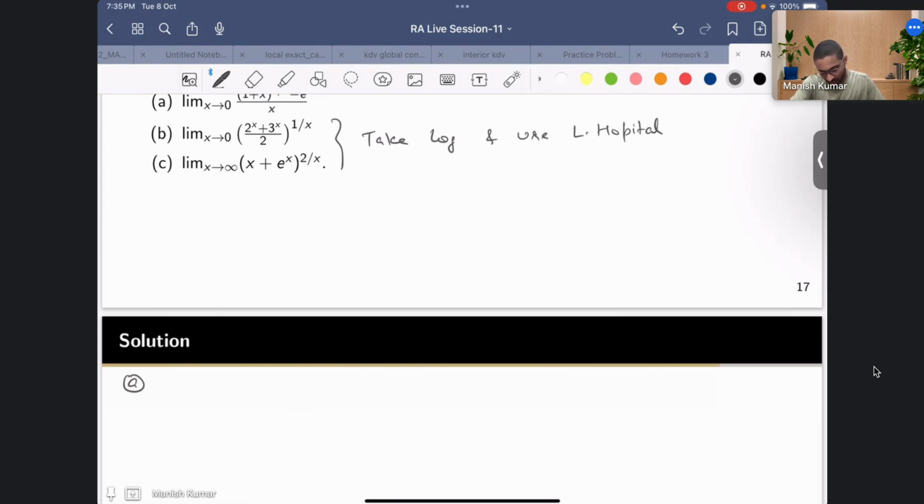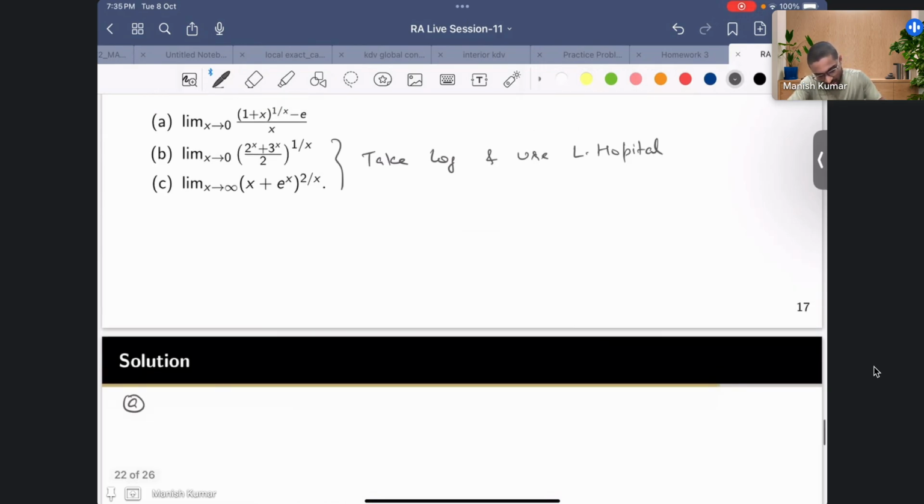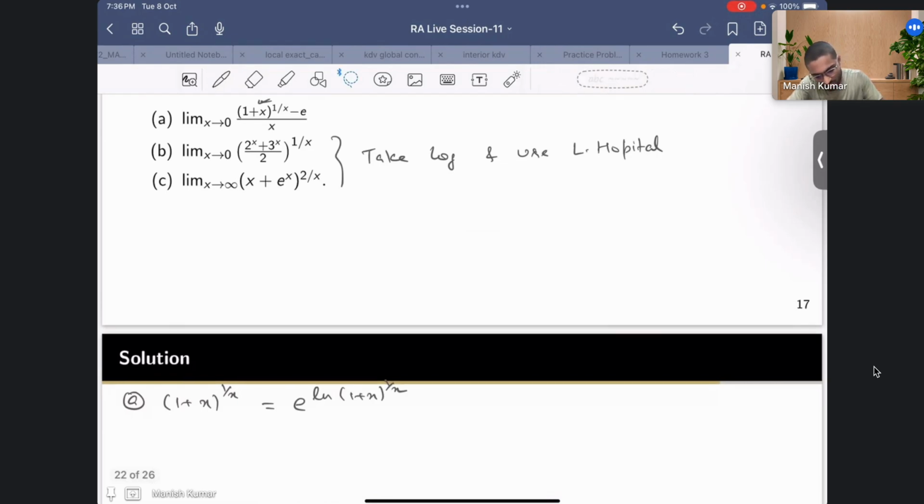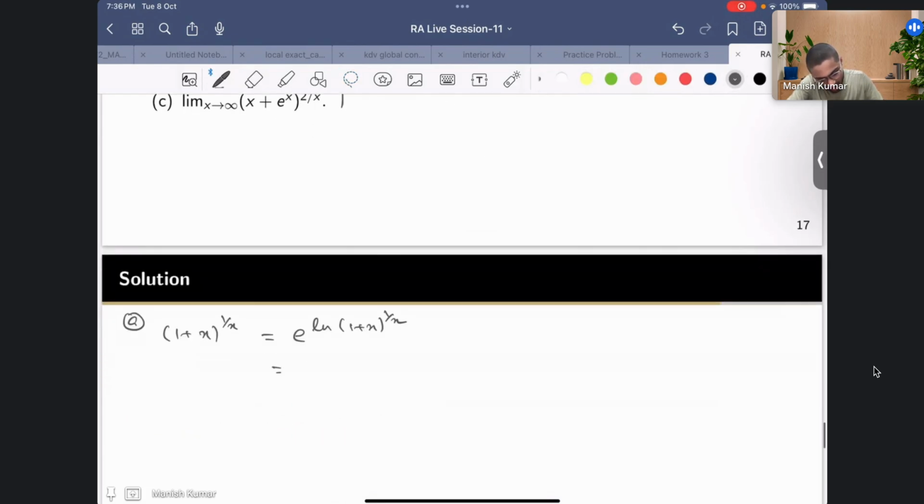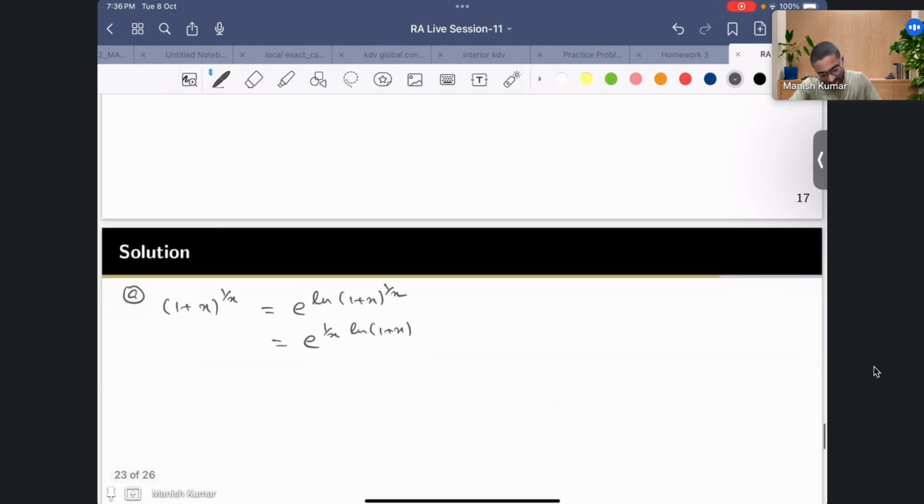So let us just focus on this quantity first: 1 plus x raised to the power 1 by x. This I can write as exponential of log of 1 plus x raised to 1 by x, right? So I'm just again using the help of log, but in a different way. So this is what I'll get, correct? Now I can use the property of log. So this is exponential of 1 by x, taking it out in this fashion, and then I'll have ln 1 plus x. So this is how 1 plus x raised to the power 1 by x looks.